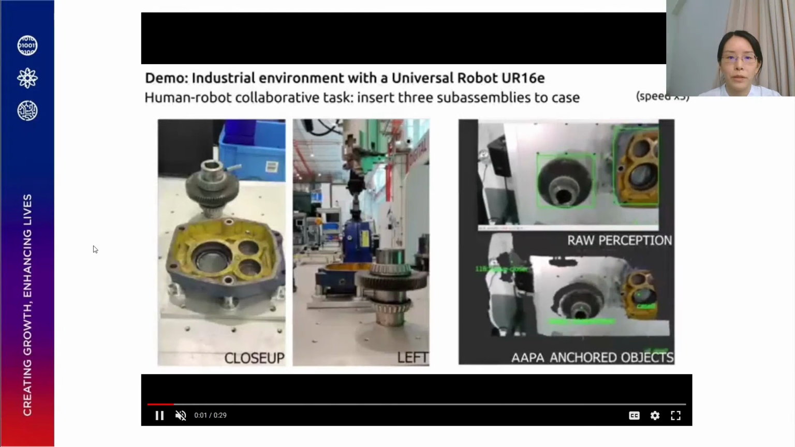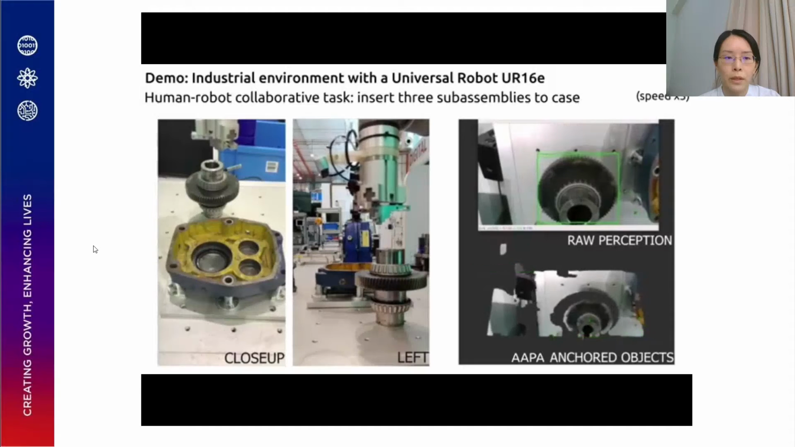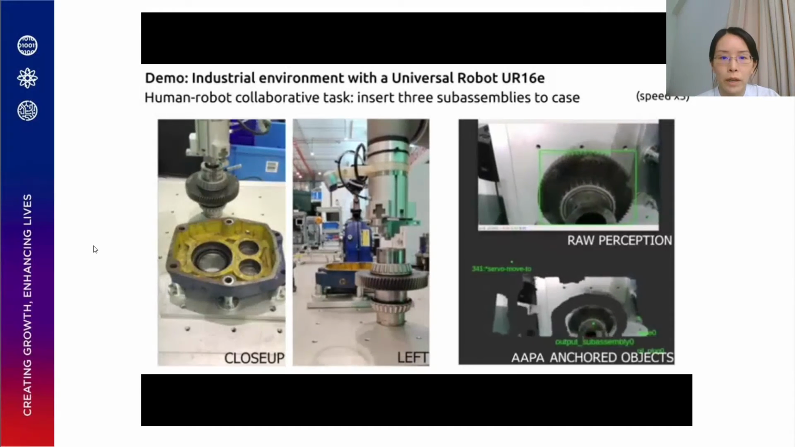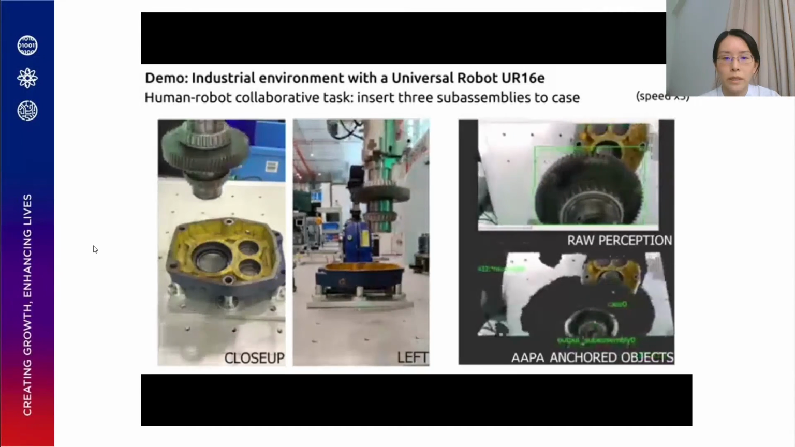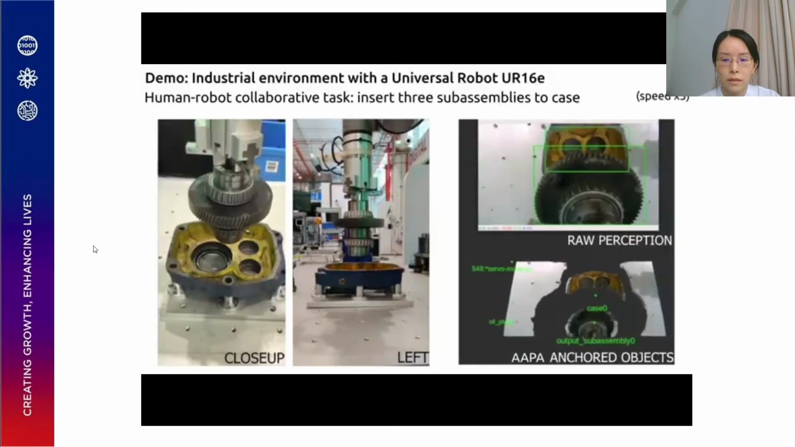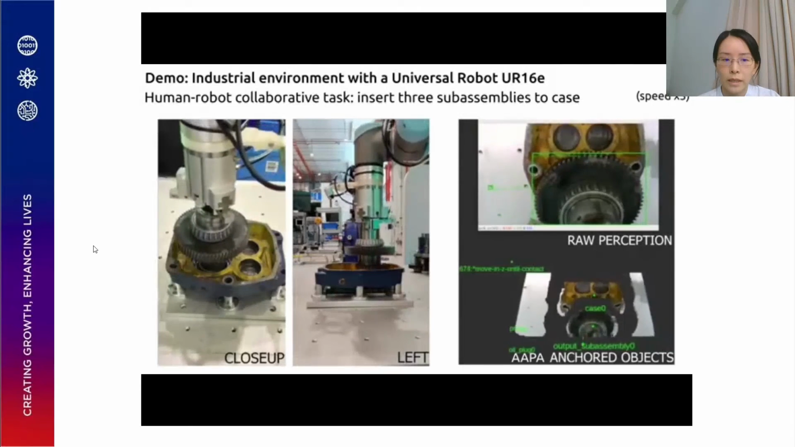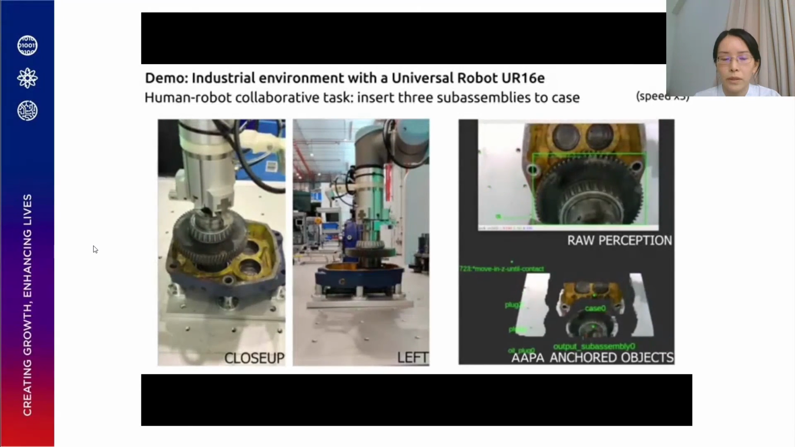Finally, here is a demonstration in a real industrial environment with a universal robot, where it has to perform a human-robot collaborative task to insert 3 subassemblies into the case. The robot maintains the case even though it is not perceived anymore.